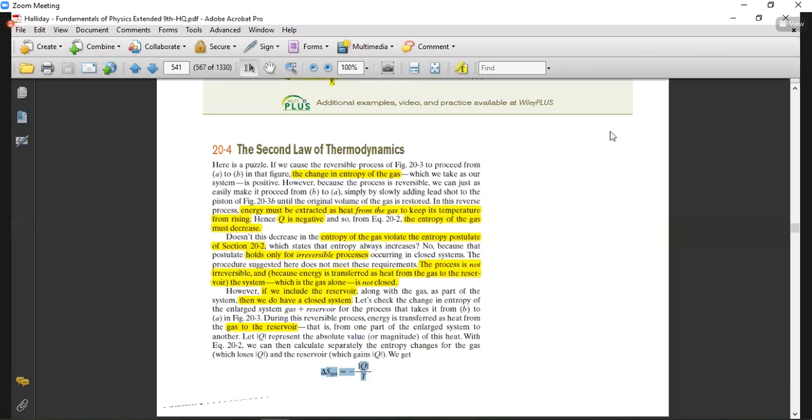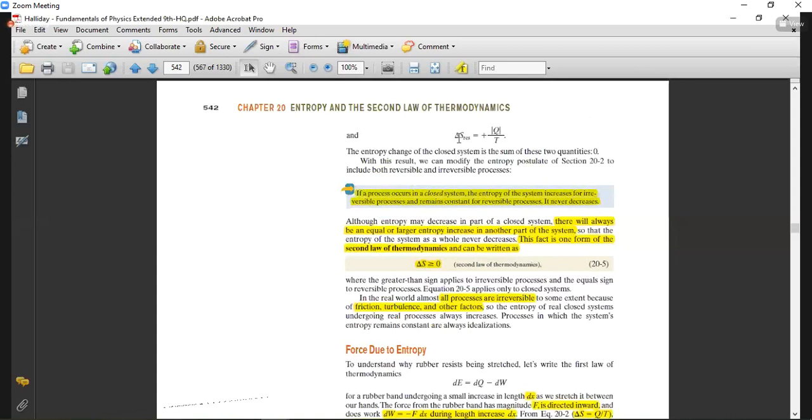So when it gets absorbed by the system, it is positive. So here in the second case, obviously it is absorbed by the system during the A to B process. The overall system says that in a closed system, the entropy of the system increases for the irreversible process and remains constant for the reversible process.